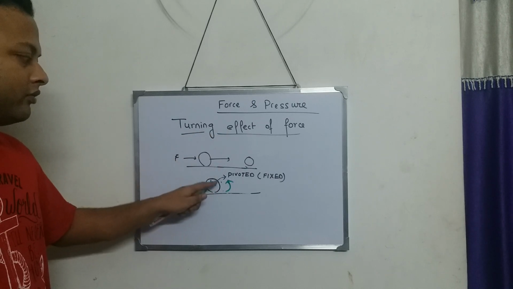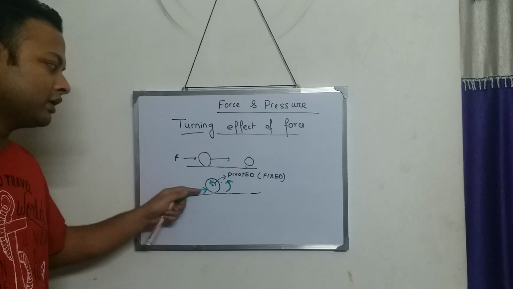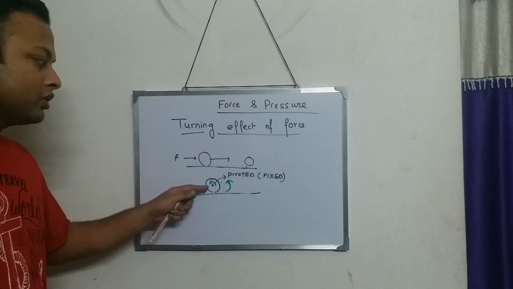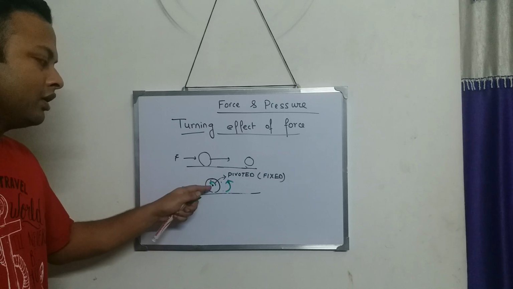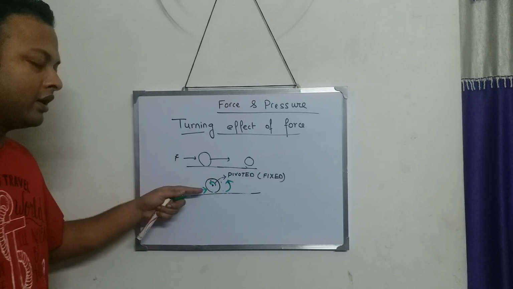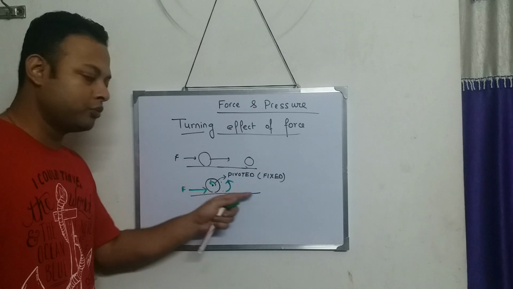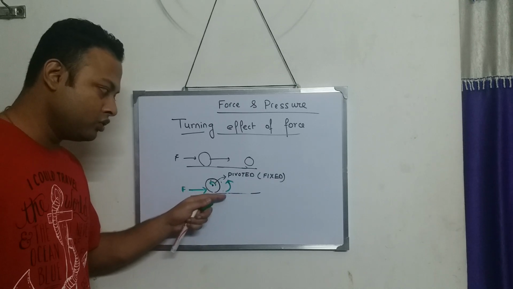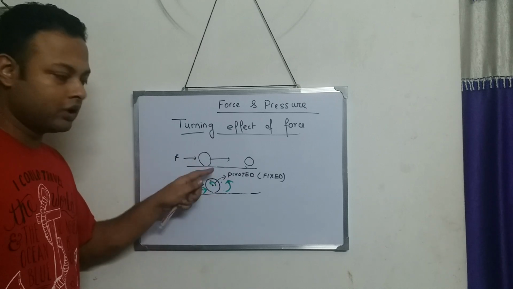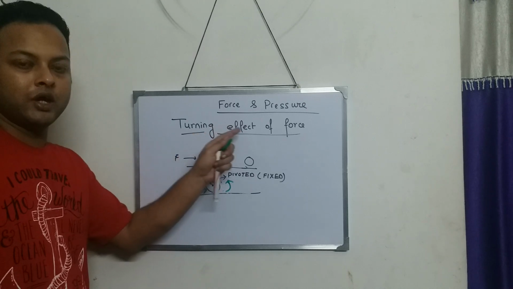This turning effect is caused by the force. And why? Because the body was fixed at a particular point, and because of that, when the force was applied, the body did not change position, but simply rotated. This is the turning effect of force.